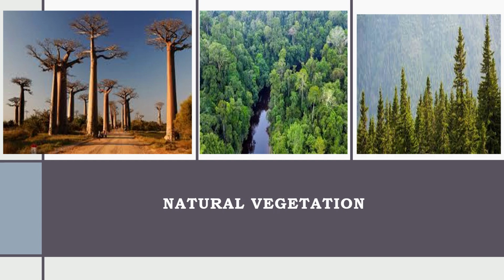We are standing in shade today because somebody has planted these trees long ago. Let us find out the types of vegetation found all around the world.